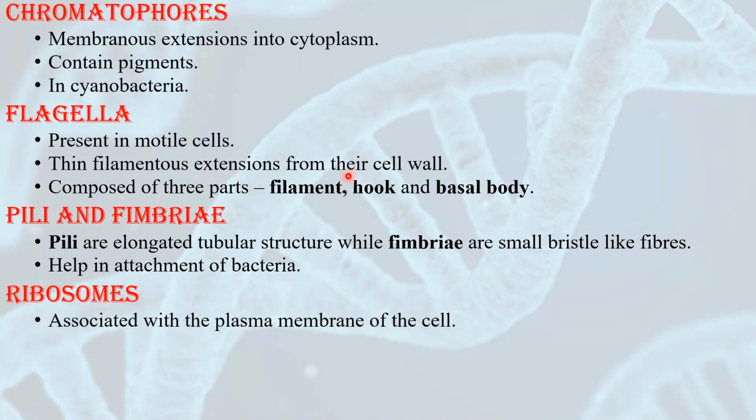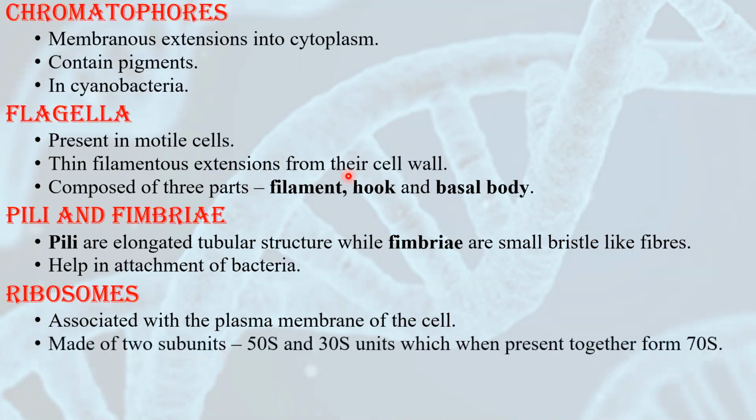Then inside the bacterial cell, ribosomes are present. Ribosomes are associated with the plasma membrane of the cell because endoplasmic reticulum is not present here. Ribosomes are made up of two subunits, 50S and 30S units. And when these two units are present together, they form 70S. Don't get confused here. 50 and 30 together form 80. But here we are not going to write 80. We'll be writing 70S. What is this S and all? That I'll tell you when we do ribosomes in eukaryotic cell.